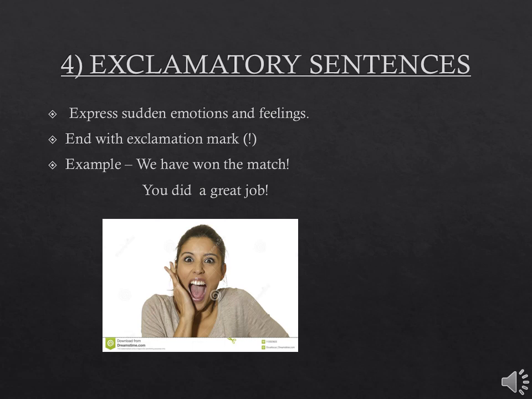Okay, for example, you can see students, we have won the match. So the team is very happy and is saying that yes, we have won the match, and so they are expressing their feelings. That is why we have put an exclamation mark at the end of the sentence. Like the second one, you did a great job. So the girl is extremely happy. You can see in the picture that she got appreciated by her teacher, and so she is extremely happy that she did a great job.